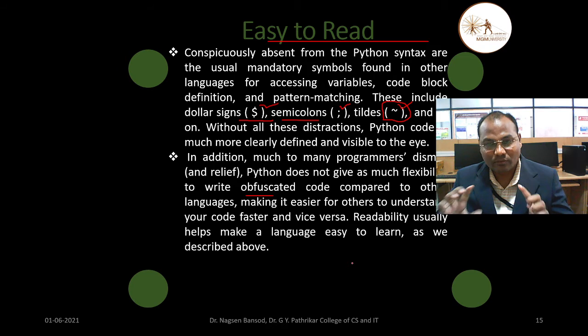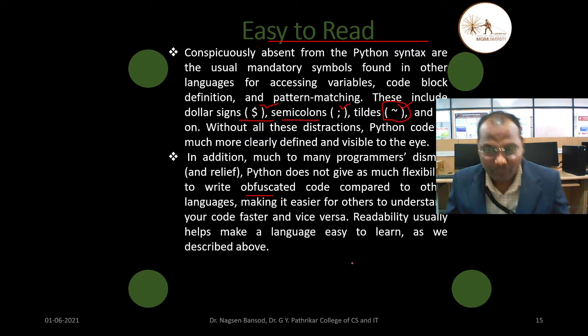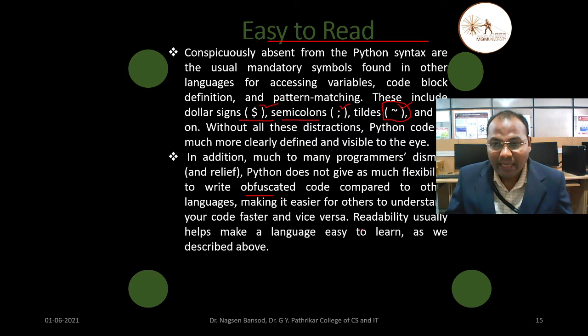It is written in a very easy manner, so that it will be easy for others to read, and it is faster. We can write faster because we are not writing any hidden logic in that programming, so it is faster. And readability usually helps make a language easy to learn. Suppose you are able to read that program, then it will help you understand the meaning of that program.